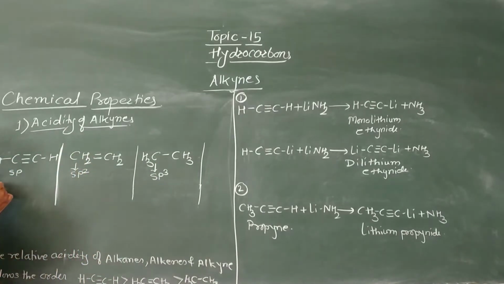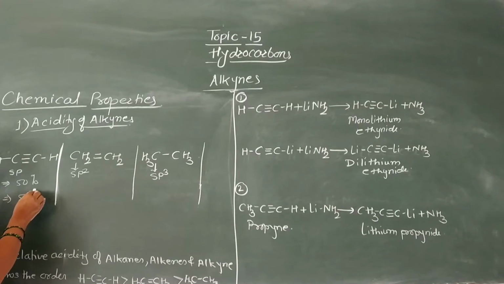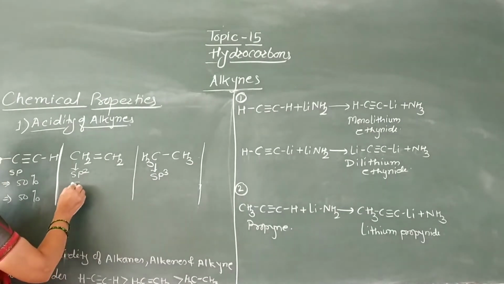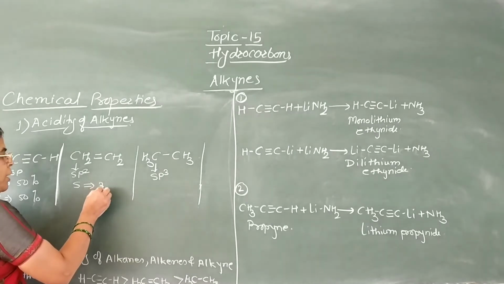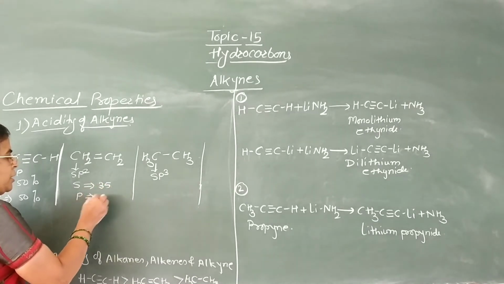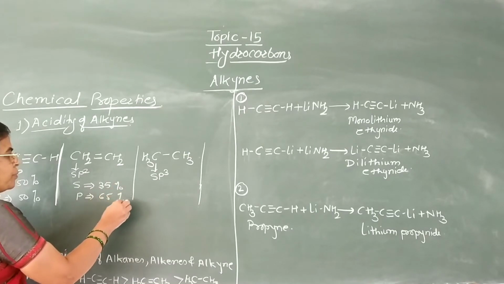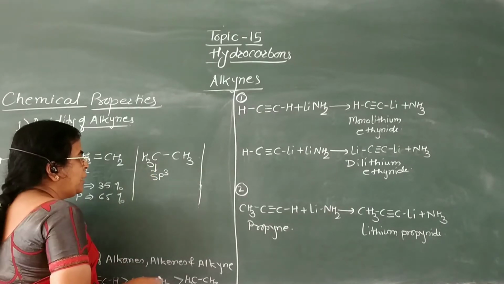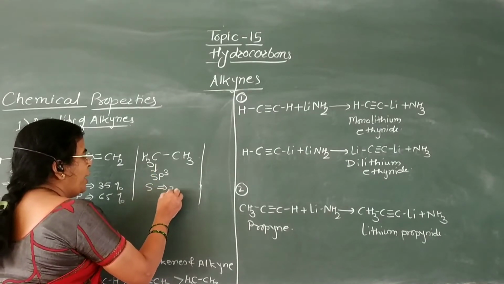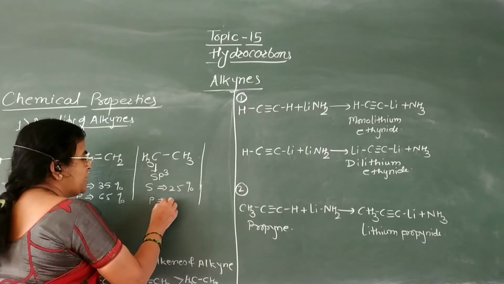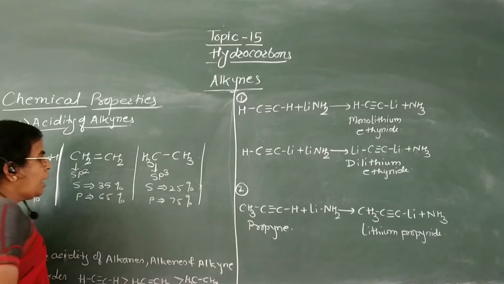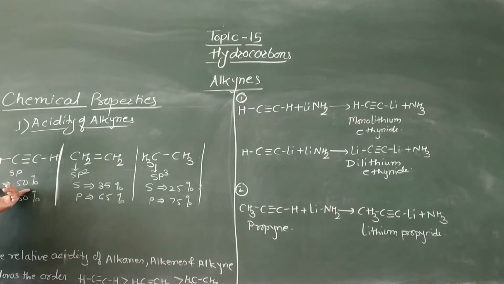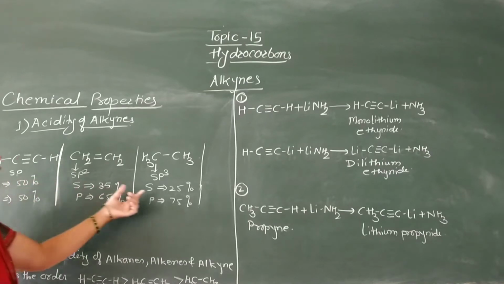Now here the percentage of S character in alkyne is 50% and P character is also 50%. In case of ethene, S character is 35% and P character is 65%. In case of sp3 hybridized alkanes, that is carbon-carbon single bond, the S character is 25% and P character is 75%. Now here the S character in alkyne is higher, and in alkane the S character is lower.